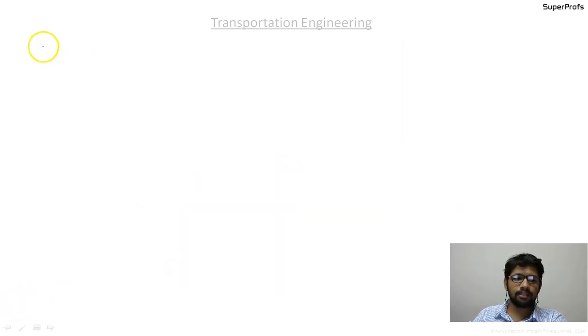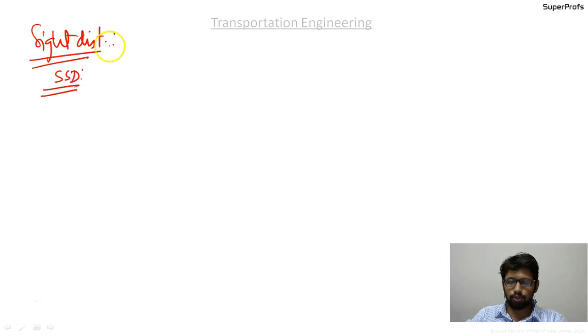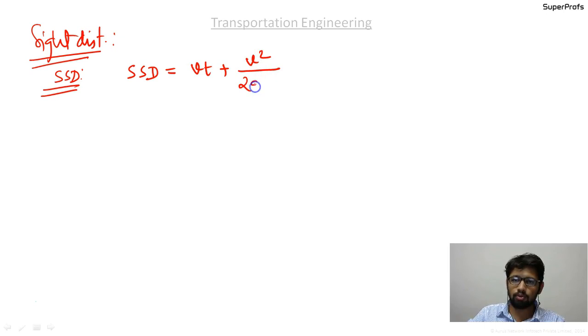We discussed the sight distances in highway geometry design. The first thing that we discussed was SSD. What you should remember about SSD is that it is given by Vt plus V square upon 2gf.